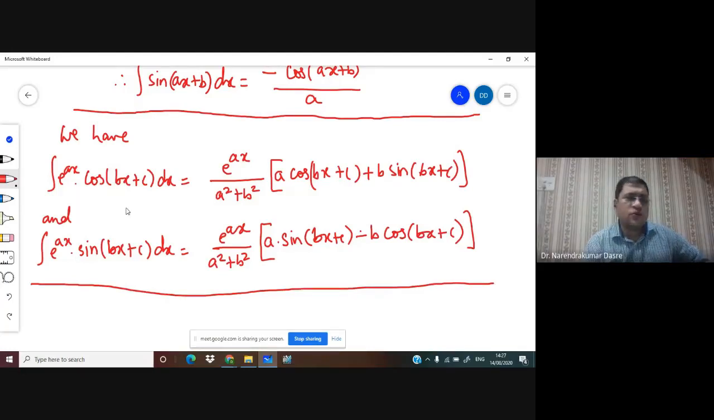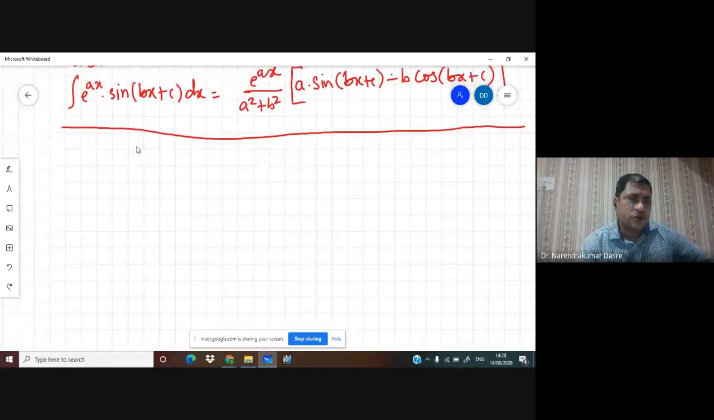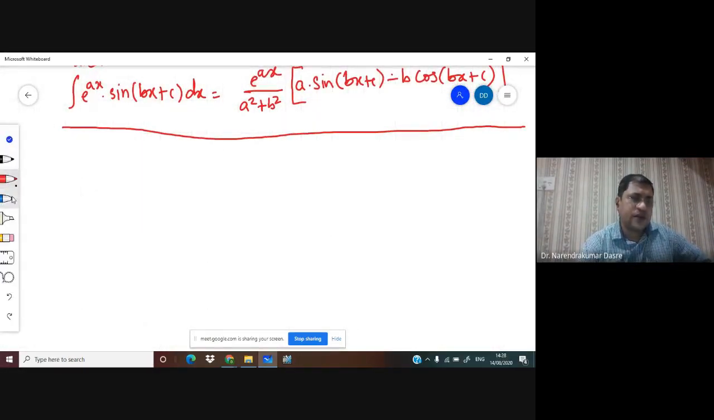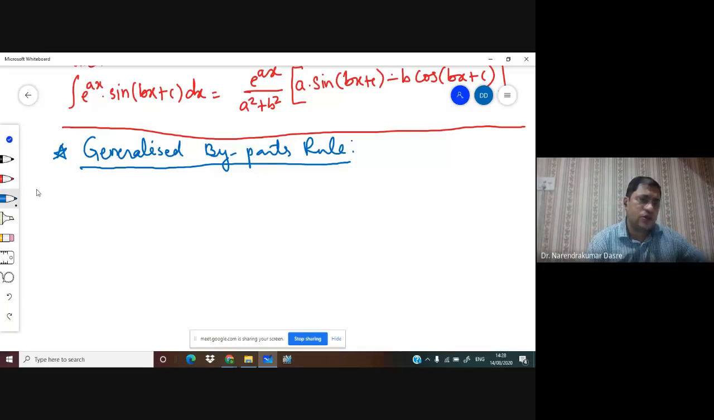Now after these formulas, we have to see one more important formula. We are aware of the by parts rule. Now we have to go to the generalized by parts rule. So what is the generalized by parts rule we have?